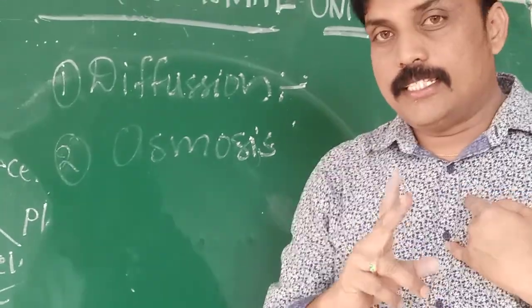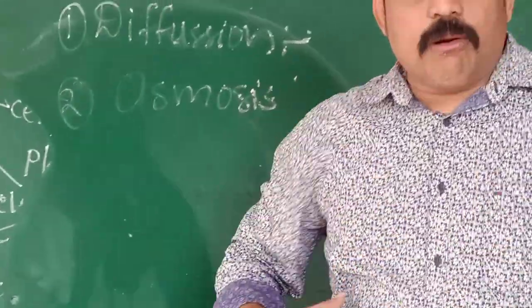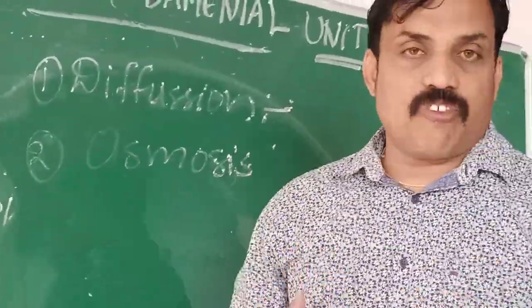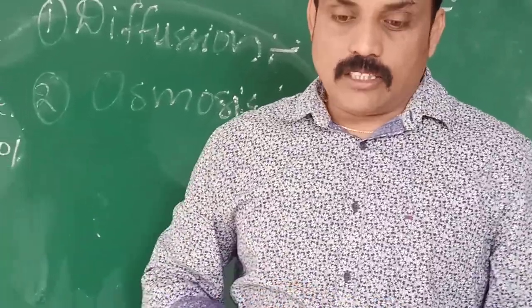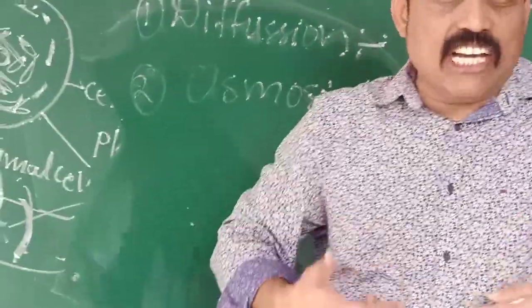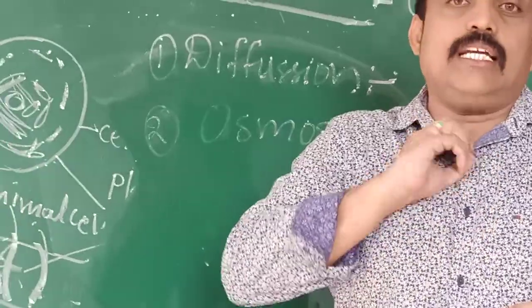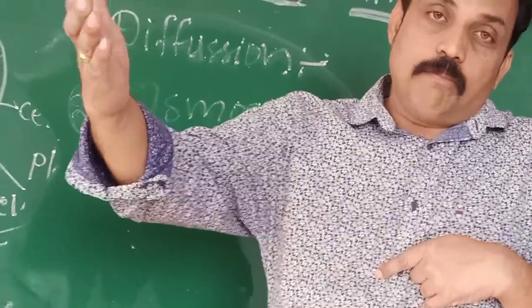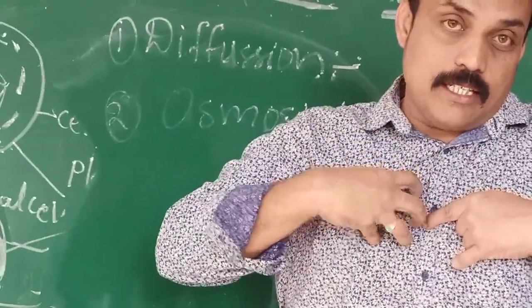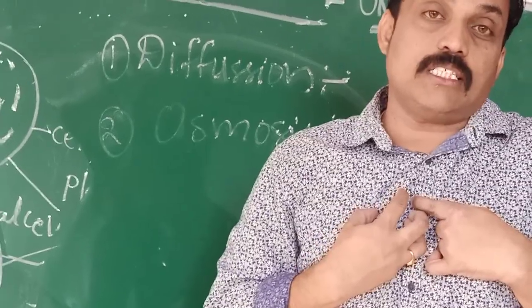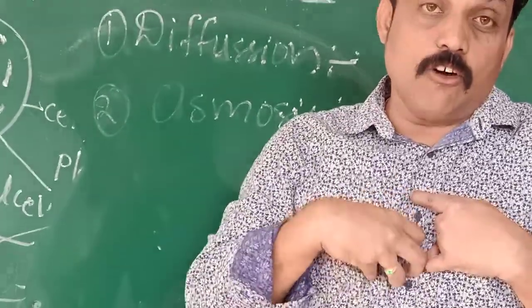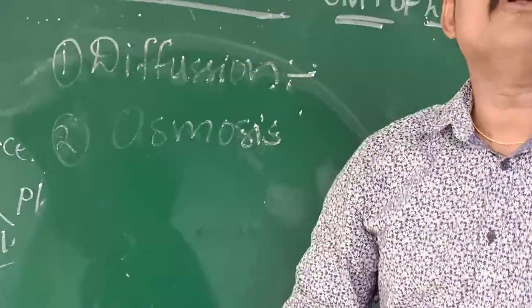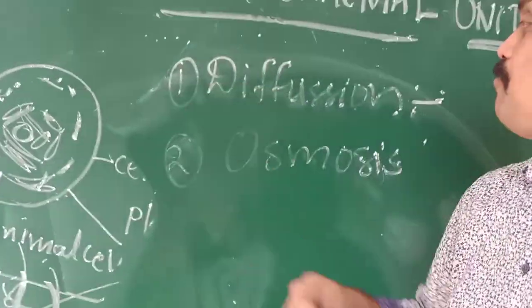Try to understand. And second one, for example, our body prepares what? Carbohydrates. In the process of respiration, carbon dioxide is also released. That carbon dioxide concentration is increasing in our body. It is sent outside through the lungs. Why? Because compared with the outside atmosphere, inside the body cells it is releasing carbon dioxide, so the carbon dioxide concentration is increasing in our body, so it is sent outside the body. Substance moves from high concentration to low concentration. That is the main advantage of diffusion in our body.